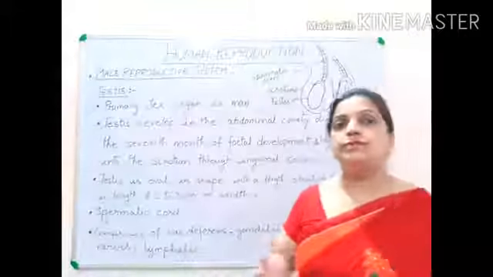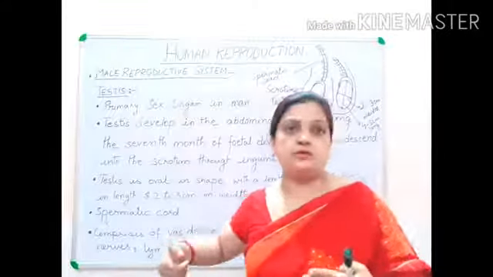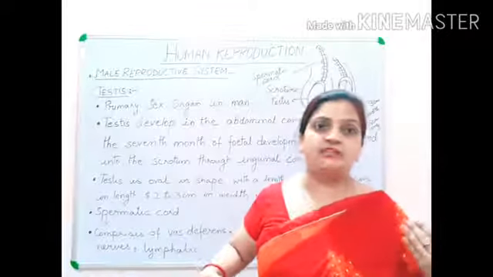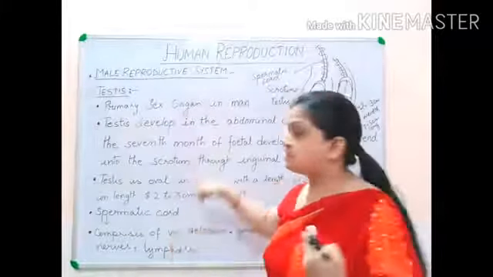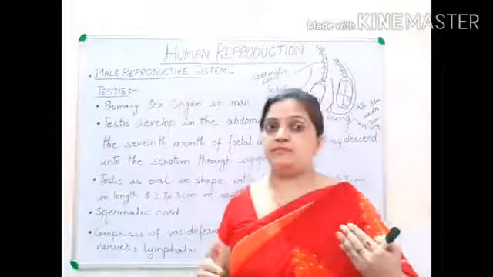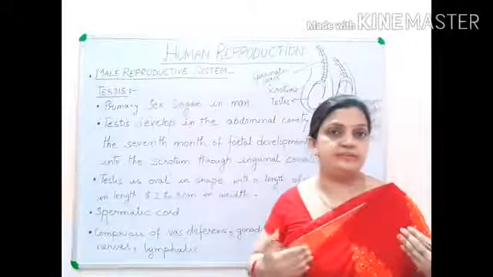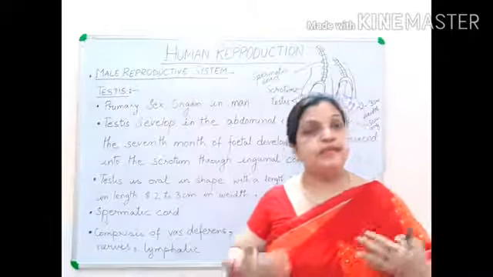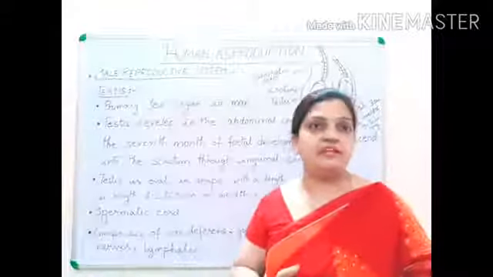Now what do we mean by descent? Descent means to slip down from the intra-abdominal cavity to the extra-abdominal cavity. Till the 6th month of the developmental period of a fetus inside the mother's womb, the testis is located inside the body in the intra-abdominal cavity.